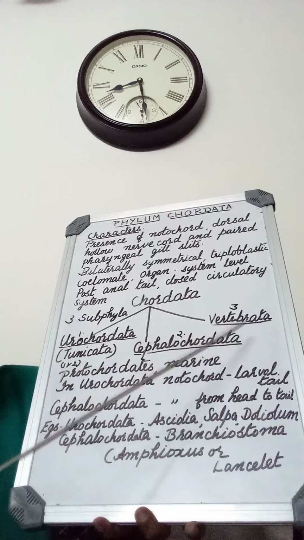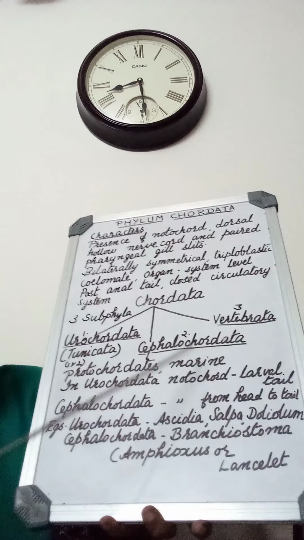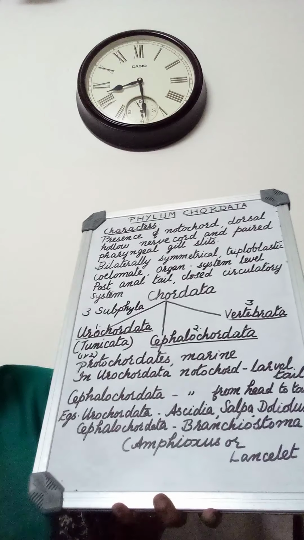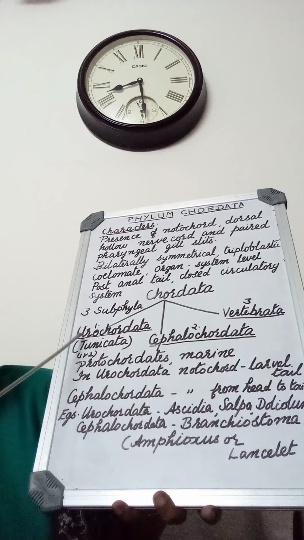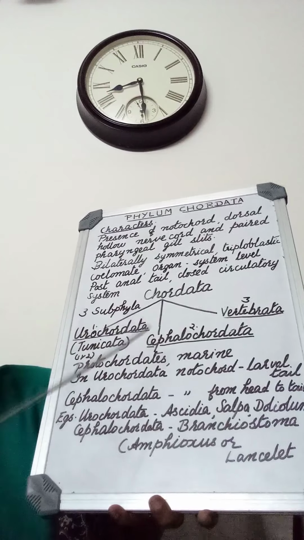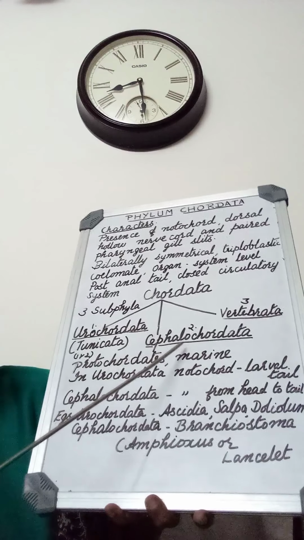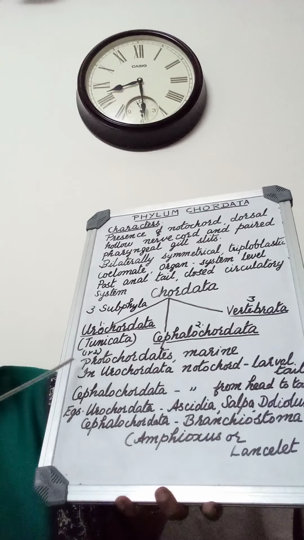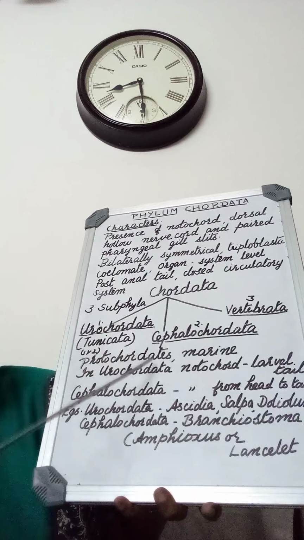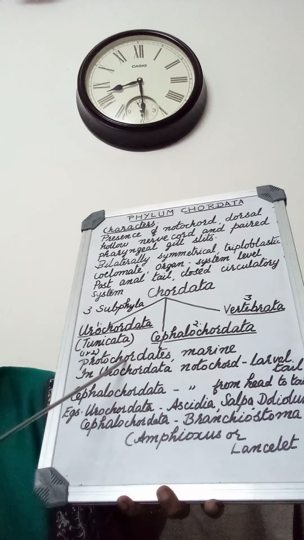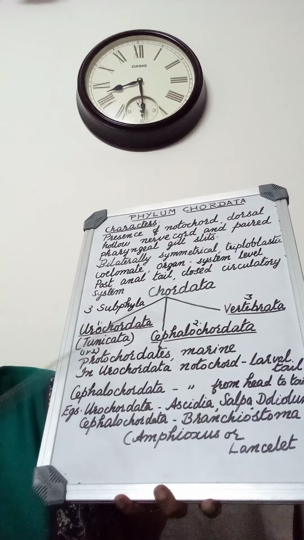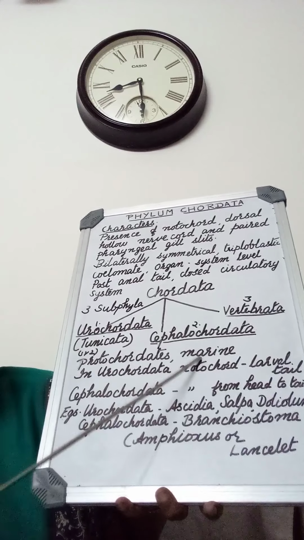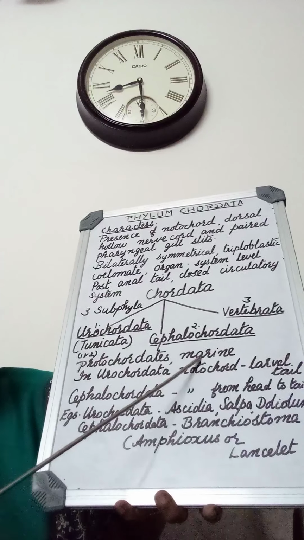Uro meaning tail, Cephalo meaning head region. So Urochordata and Cephalochordata are called protochordates because they are primitive, and they are exclusively marine, that means present in the seawater.